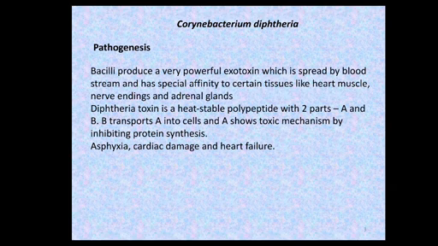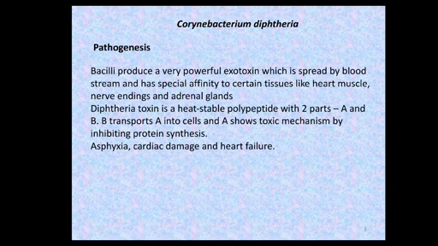Instead of penetrating tissues or host cells as a whole, the bacteria produce a very powerful exotoxin, which is the actual cause of the pathogenesis.